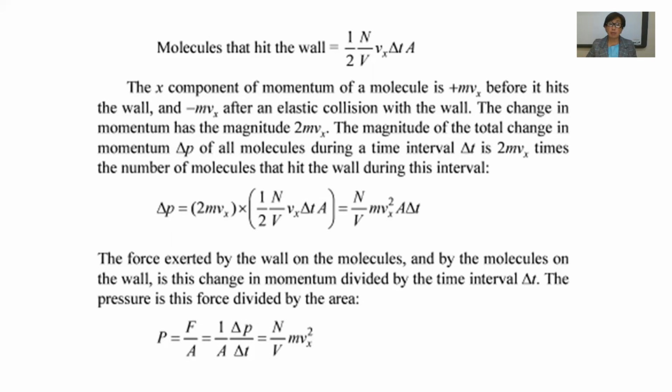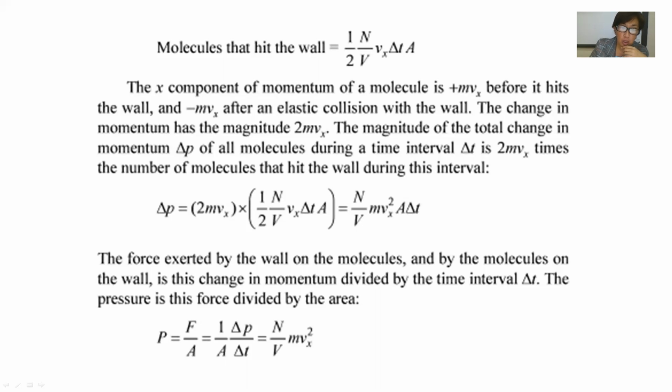It is the momentum change times the number of molecules that hit the wall during this interval. The total change in momentum equals the number of molecules divided by volume, times m v squared, times area A, times the time interval delta t. We know the formula of pressure is force divided by area.